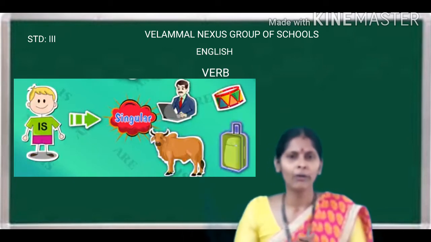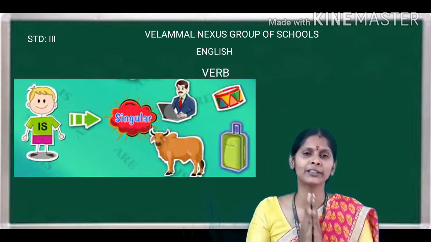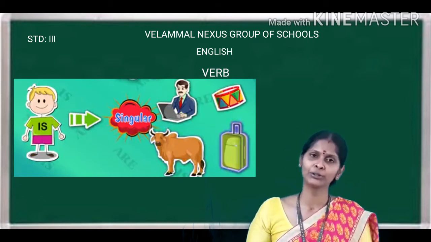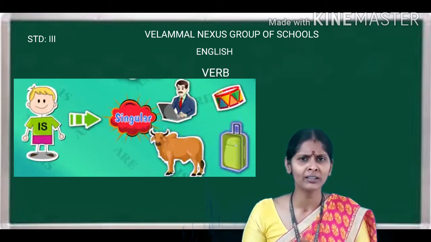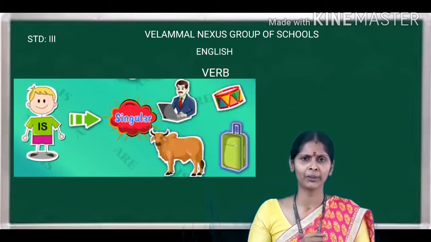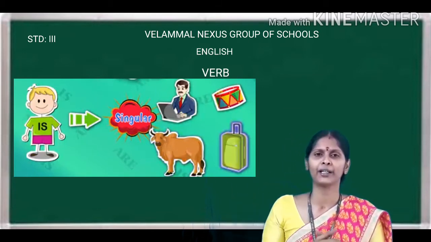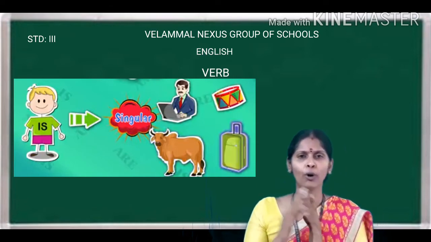It is friendly with only singular nouns or pronouns. What is singular? Only one. Singular means only one. So is is friendly with either a singular noun or a pronoun.